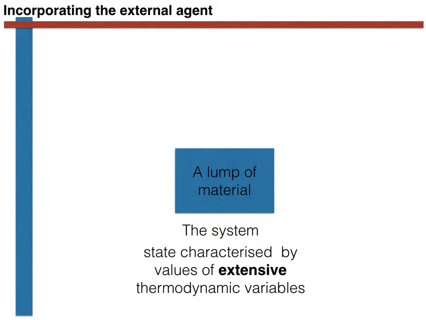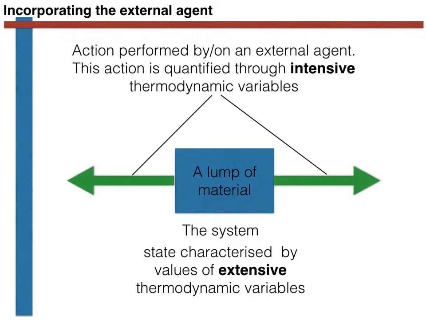We then explained how, if this first phase is placed in contact with some second phase, and if the values of the intensive thermodynamic variables in these two phases are not equal, the state of the first phase, the system, will change. In other words, if the rest of the universe applies a force to the lump of material indicated by the blue box shown here, the material will stretch and its volume, an extensive thermodynamic variable, will change.